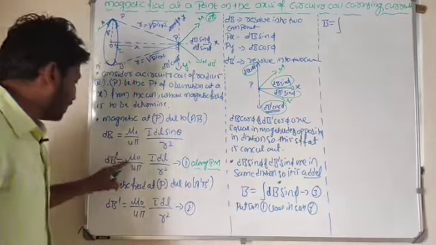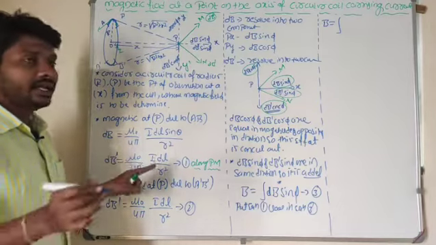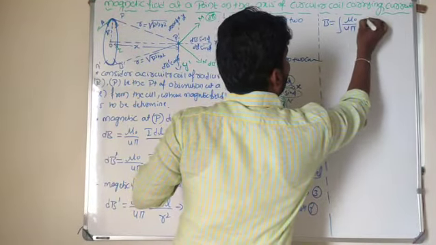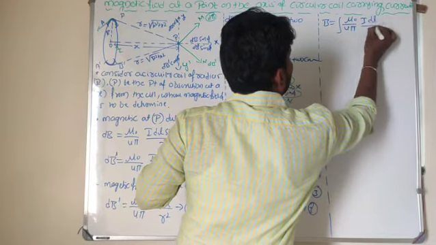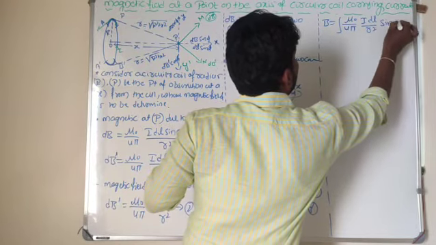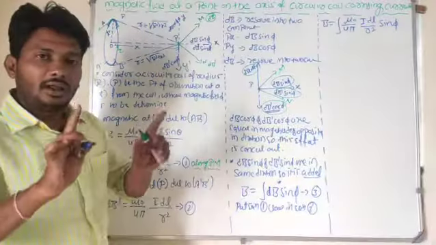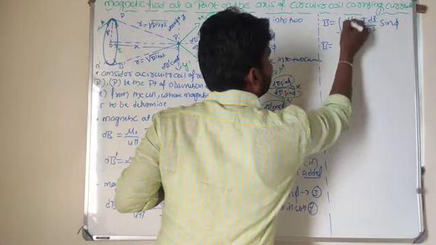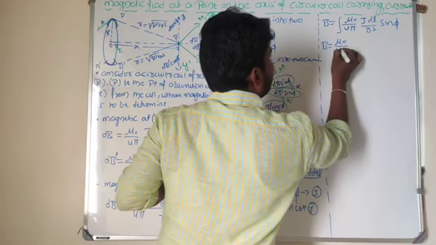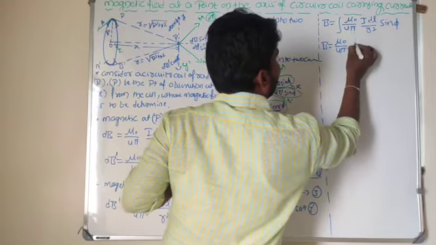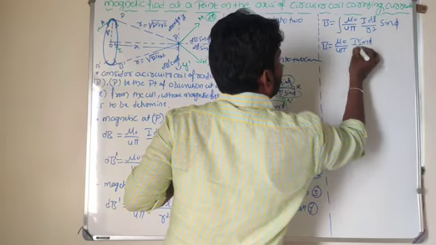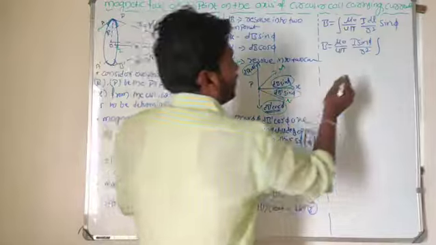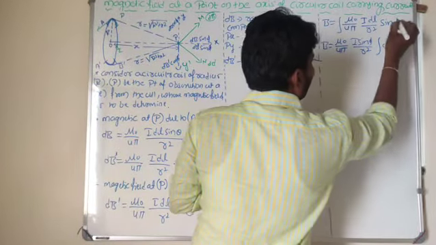Instead of dB, I will take mu naught by 4 pi into I dl by r square into sin phi. Now I want to apply that integration here. First I will take the constant terms outside the integral: mu naught by 4 pi, I into sin phi divided by r square. These terms are constant. I will apply the integration of dl.